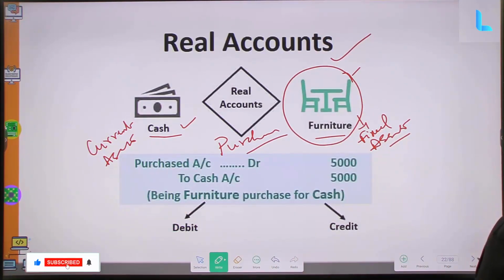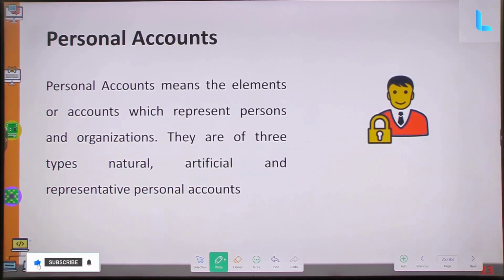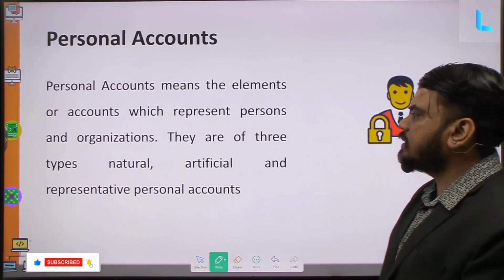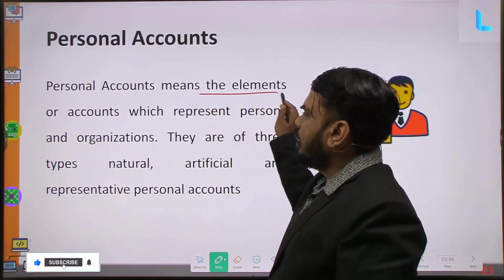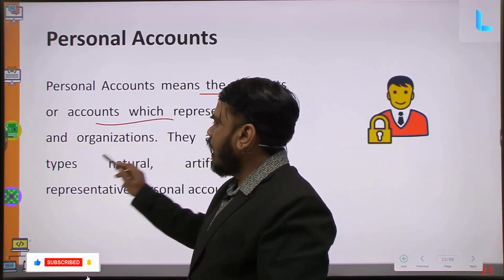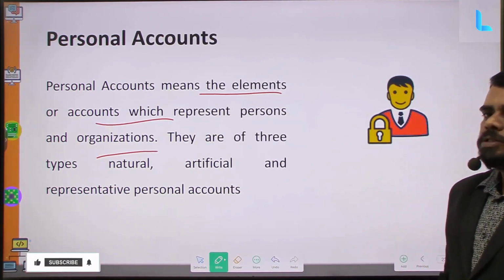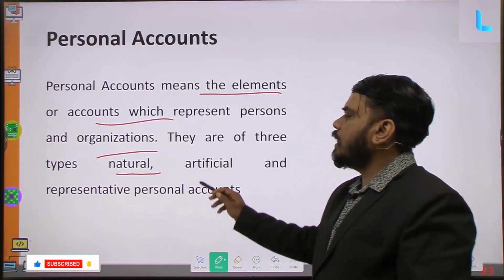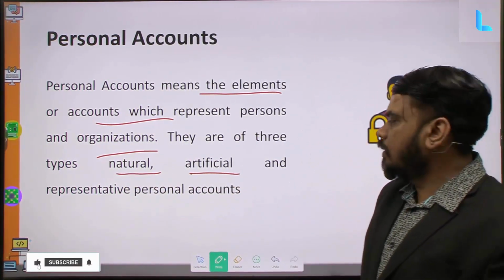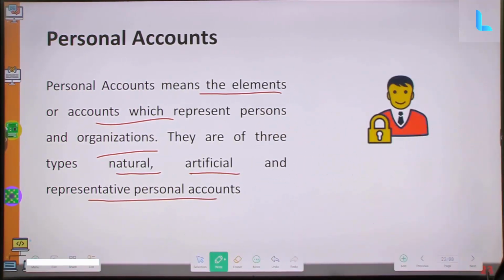Let us continue. Personal accounts. What is a personal account? As I said, a personal account is nothing but an account related to an individual person or an organization. We can further classify this personal account into natural personal account, artificial personal account and representative personal account.